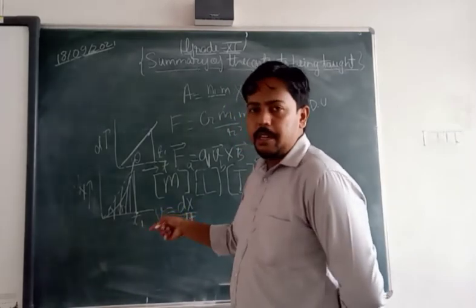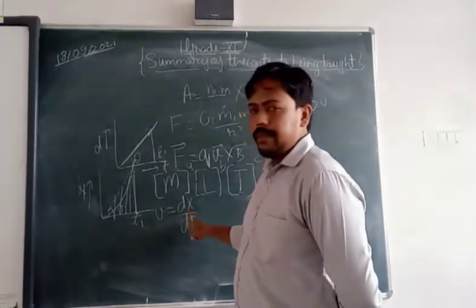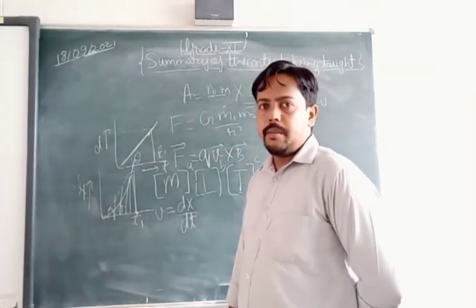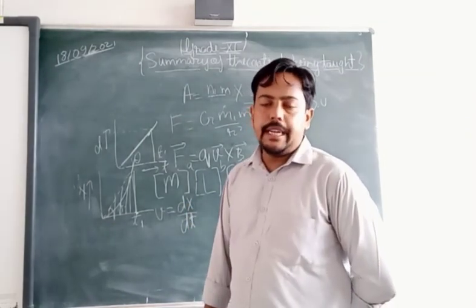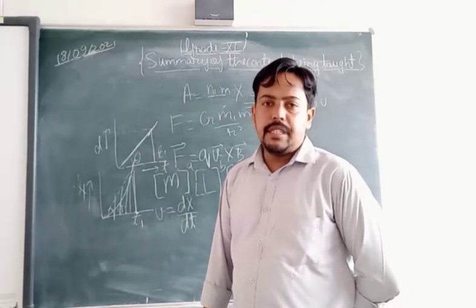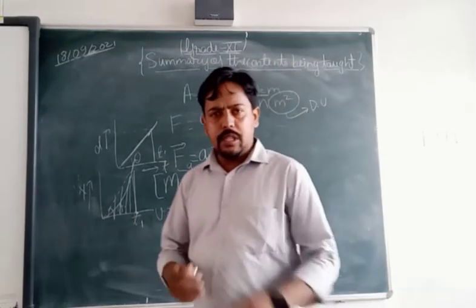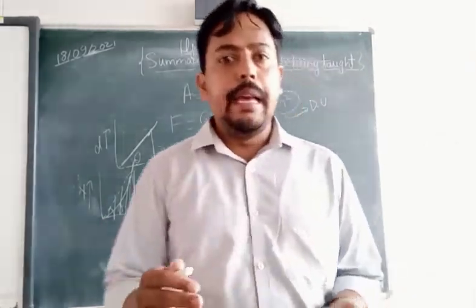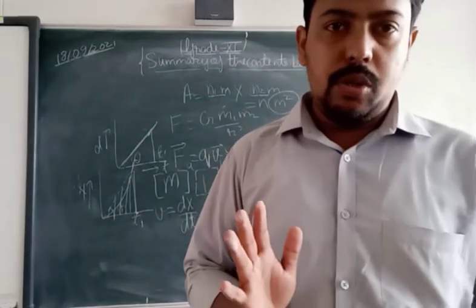Now delta has been replaced by the d factor, which shows the instantaneous time. For instantaneous, we have to apply the limit delta t tends to 0. All these things we have discussed in a very detailed way, and we have solved many questions regarding it.